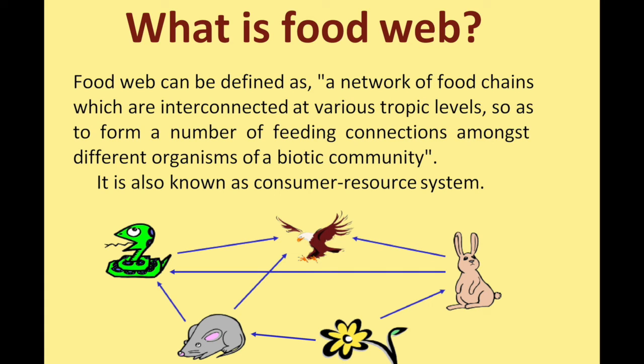It's a network of food chains which are interconnected at various trophic level. After that, they form a number of feeding connections among different organisms of the biotic community present in an environment, and this is also known as consumer resource system.